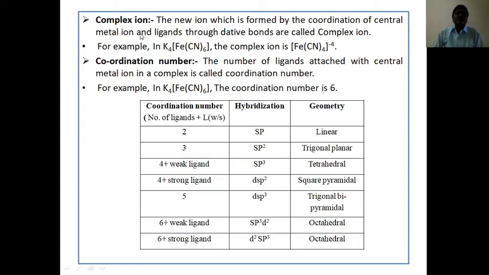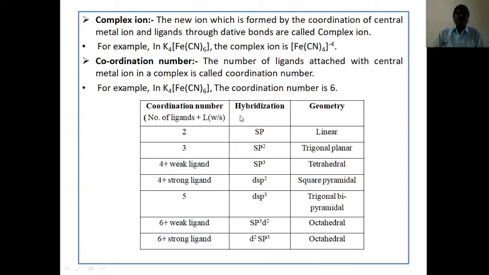What is the example of a complex ion? K4[Fe(CN)6] contains the complex ion [Fe(CN)6]4-. Next, coordination number. The number of ligands attached to the central metal ion in a complex is called the coordination number. In K4[Fe(CN)6], the coordination number is 6.